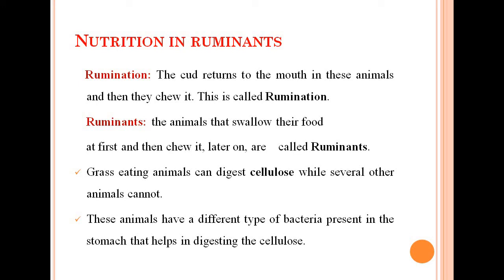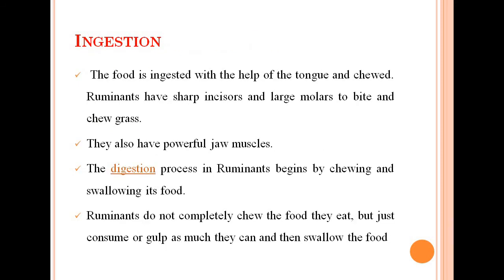Actually, the habit of eating plants makes their digestive system different from ours, and thus we need to study them separately. What are plant-eating animals, that is, grass-eating animals? Rabbits, deer, and other such animals can digest cellulose while several other animals cannot. These animals have a different type of bacteria present in the stomach that helps in digesting cellulose, and that enzyme is cellulase, which helps in the digestion of cellulose. So their digestive system is somewhat different from ours.